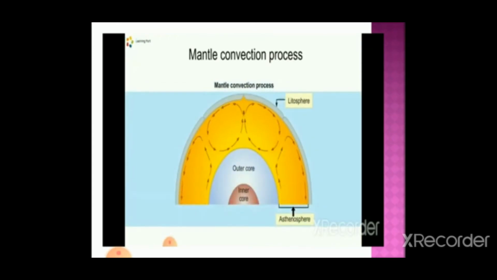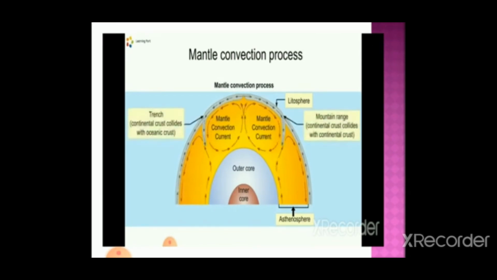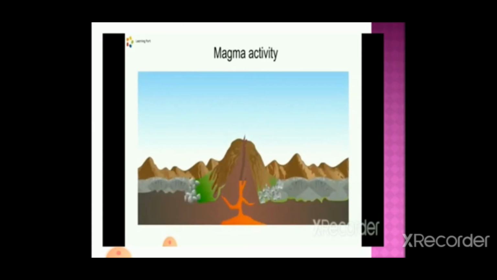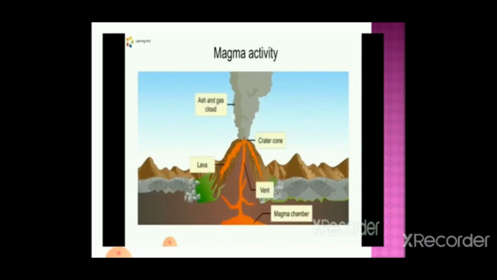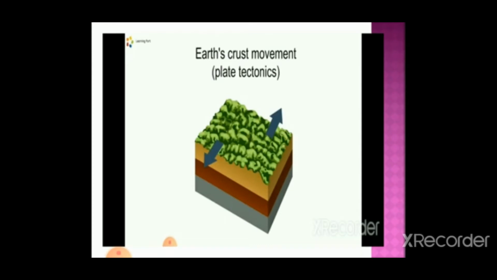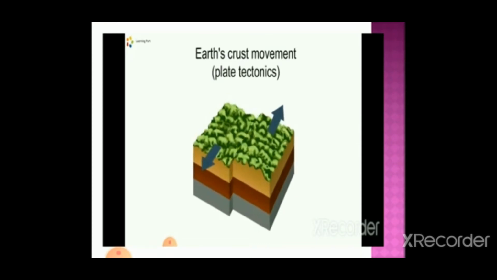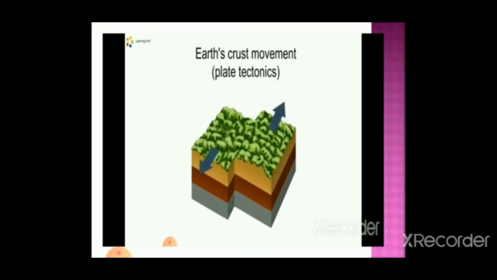An example of endogenic processes is the mantle convection process. This process involves, firstly, the movement of hot molten magma in the form of convection currents in the asthenosphere. Secondly, magma activity, which occurs when hot and molten magma flows out to the Earth's surface through vents in the Earth's crust. And lastly, movement of the Earth's crust or plate tectonics, which is the slow movement of huge pieces of the Earth's crust.